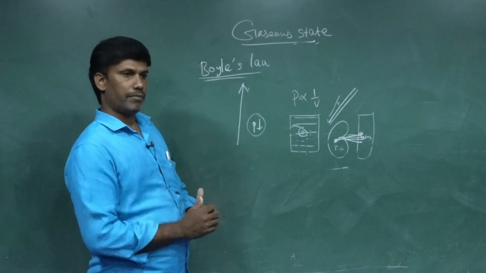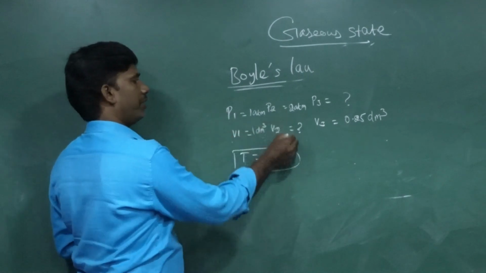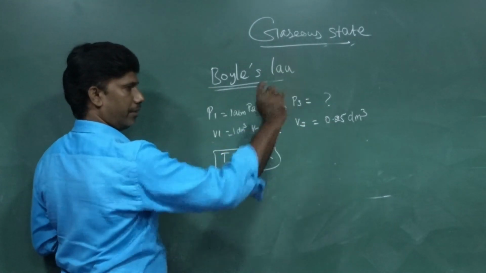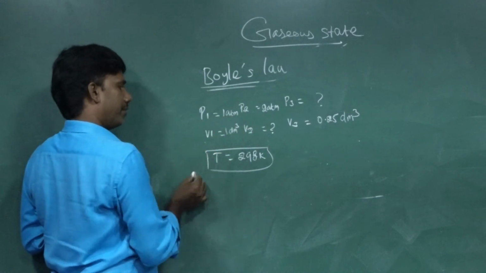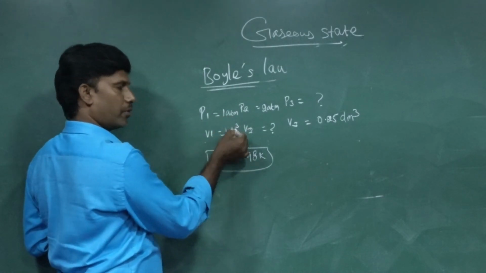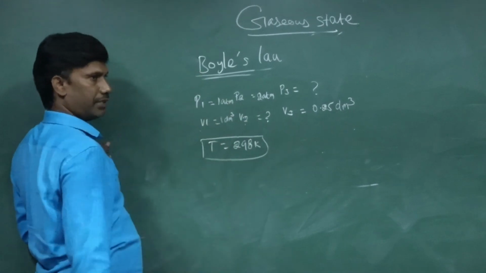Let us have one problem, after that we can wind up this class. P1, V1, P2, V2, P3, V3. They will be given in a paragraph, like I am giving you data. P1 is 1 atmosphere. V1 is 1 decimeter cube, or 1 liter. P2 is 2 atmospheres. What is V2? This is the question.